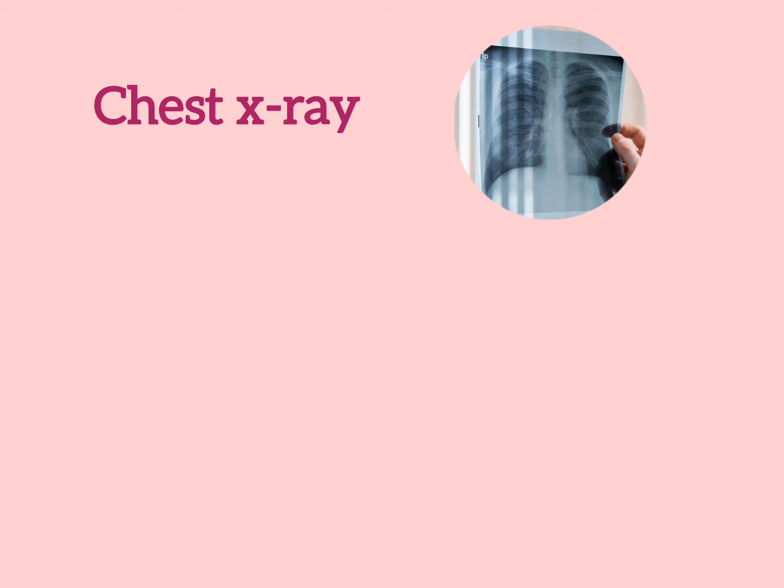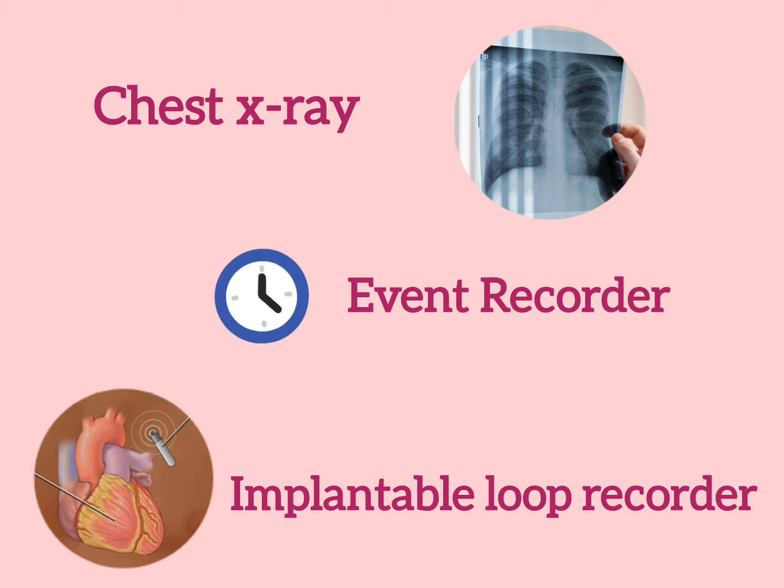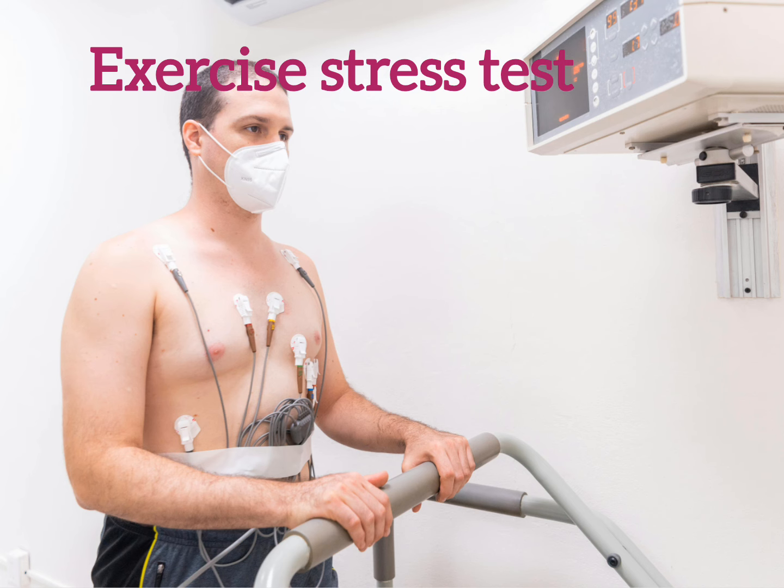Chest X-ray. Event recorder. This is a device like a Holter monitor, but it records only at certain times. Implantable loop recorder. This is a device that records the heartbeats continuously for up to 3 years. Exercise stress test. These tests often involve walking on a treadmill while the heart is monitored. It monitors how the heart reacts to exercise.